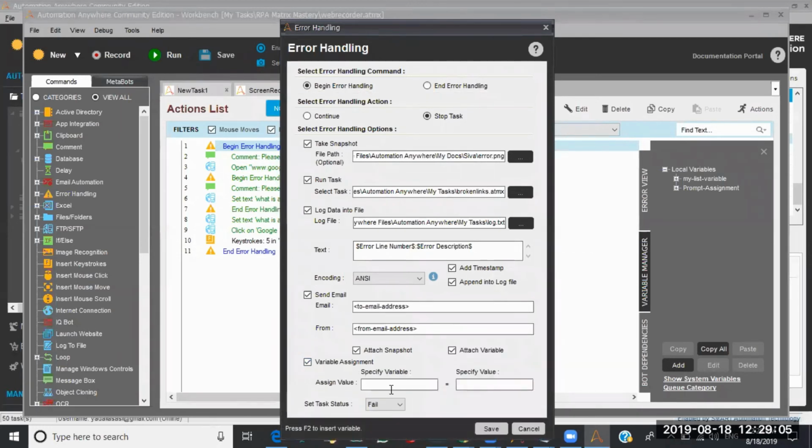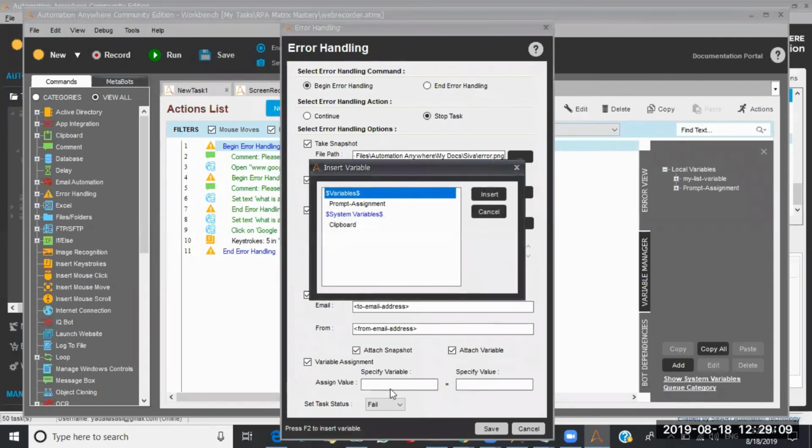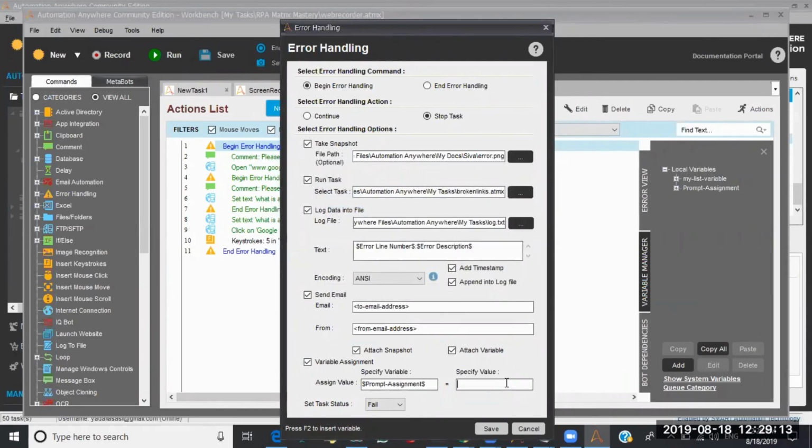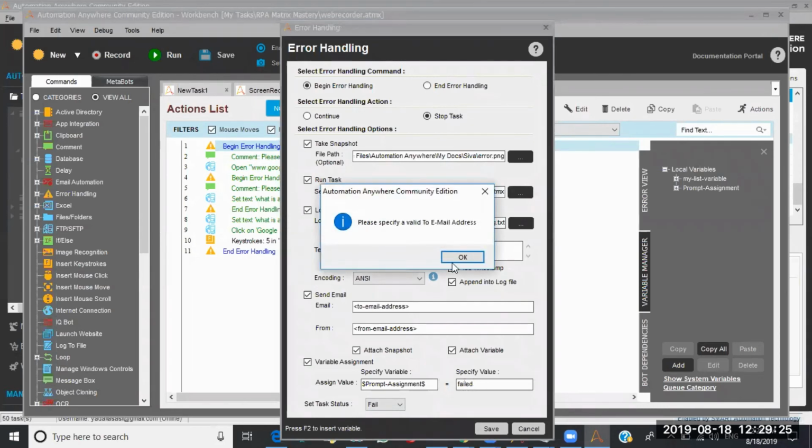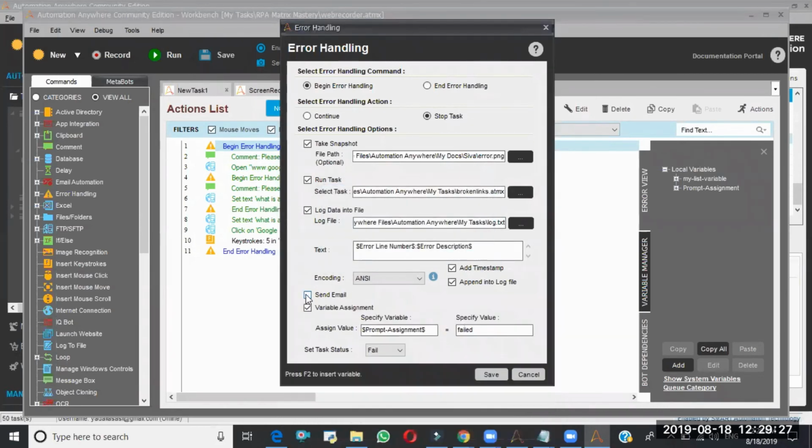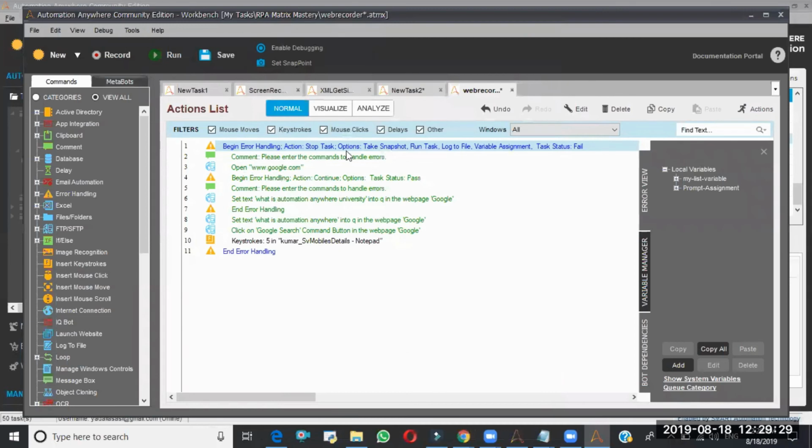So this variable assignment will help us. See, I enable this one, F2, prompt assignment, put failed. I'll write like this. But the question is why we need this. Suppose I am disabling this one, so I gave this one. This is my task, right? For suppose I am calling this task from another task.